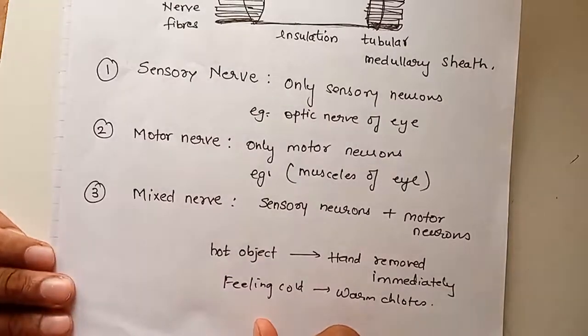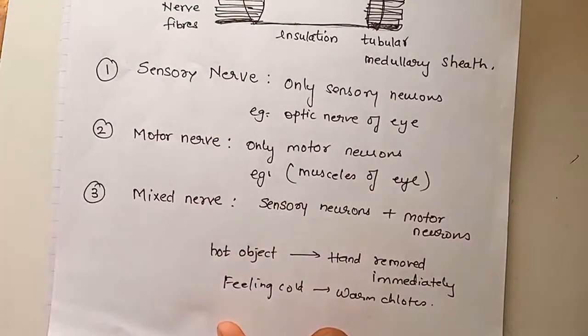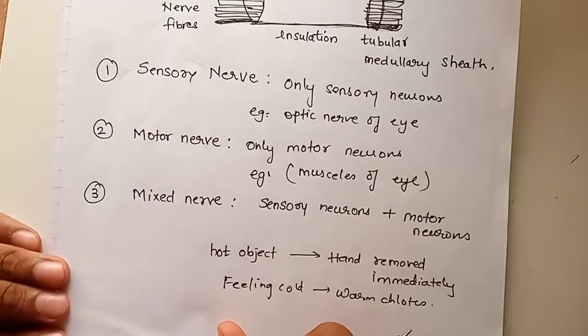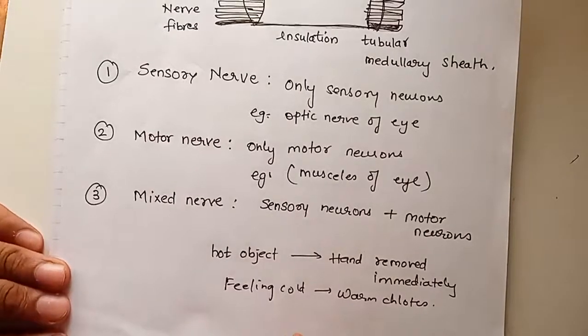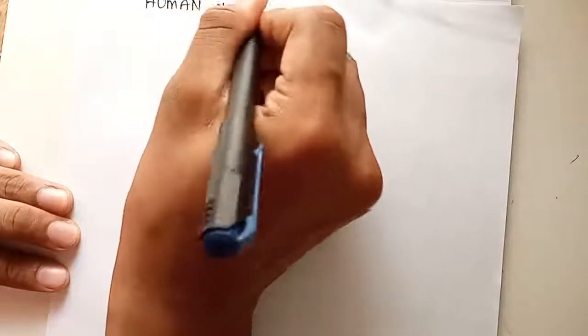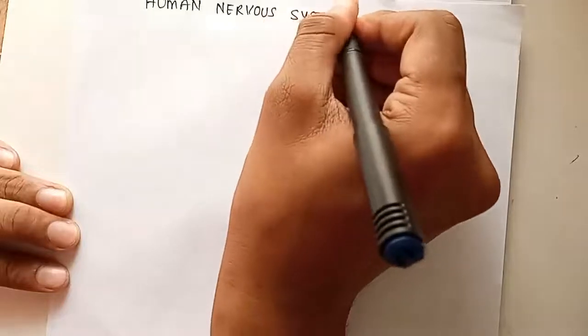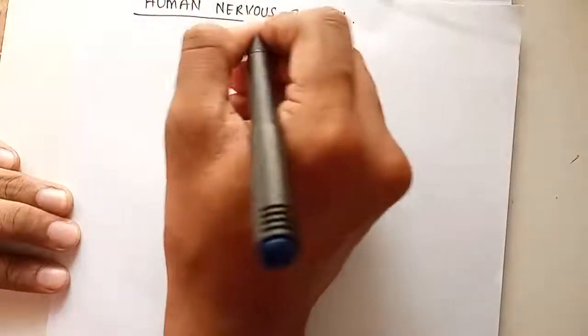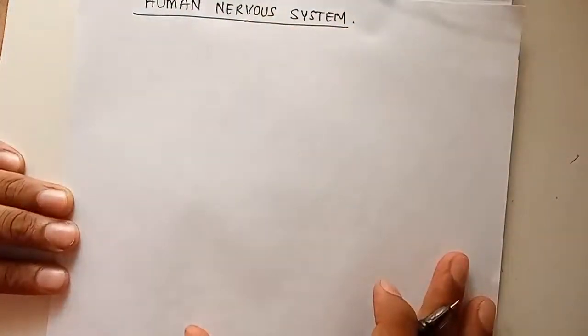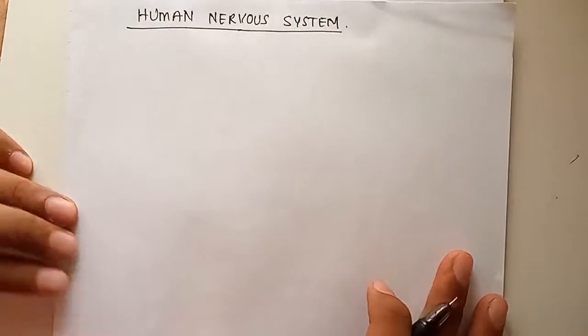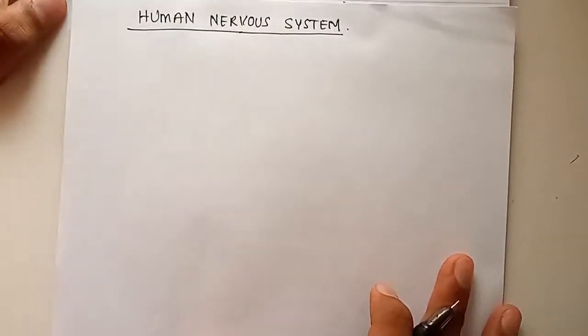Next is the human nervous system. Now we have studied what are neurons and we have studied what are nerves. Now let us study what is the human nervous system.